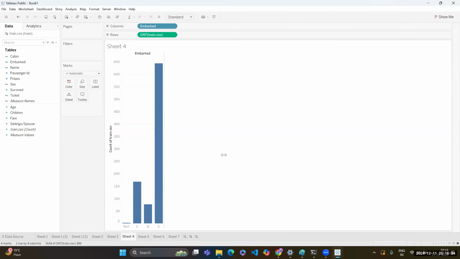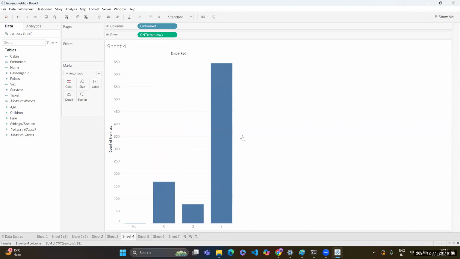So this is a distribution. Now I get to know that in the embarked column I have C, Q and S, and there is one very interesting thing called a null value. It means there are some records for which we don't know where the people boarded.